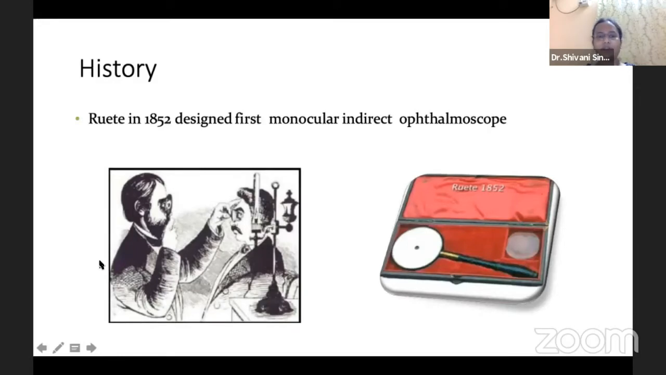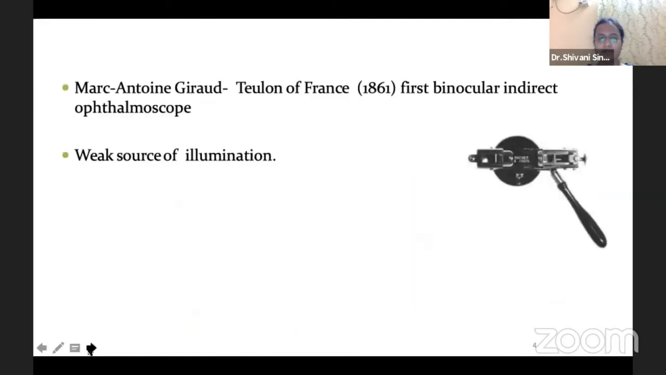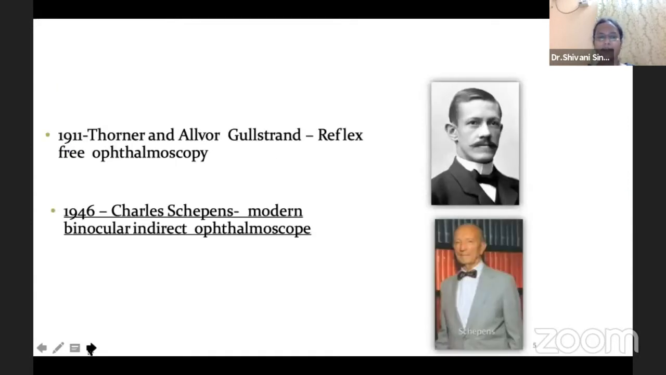I would be talking about the indications of indirect ophthalmoscopy. The history of indirect ophthalmoscopy dates back to 1852, which underwent a series of changes, and finally in 1946, Charles Schepens invented the modern binocular indirect ophthalmoscope.